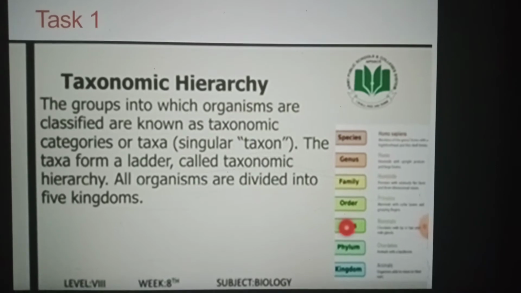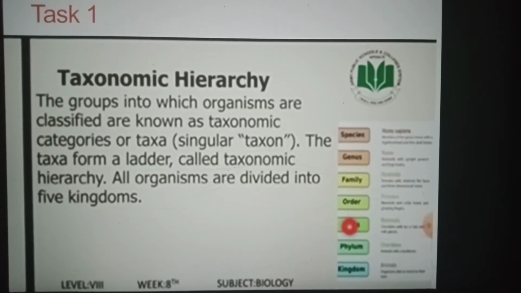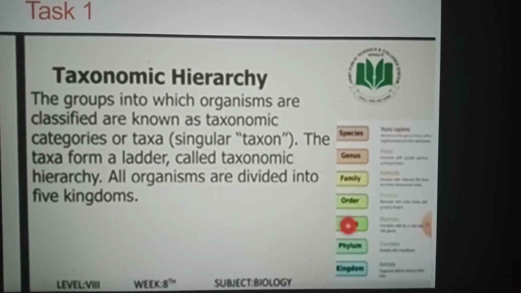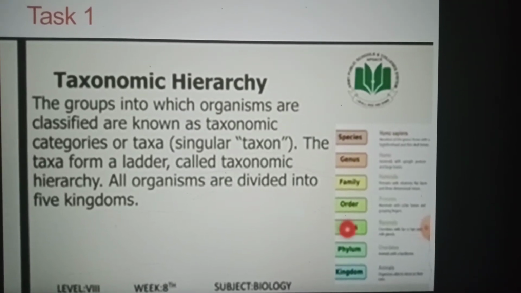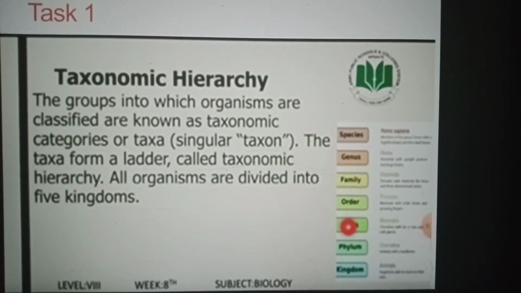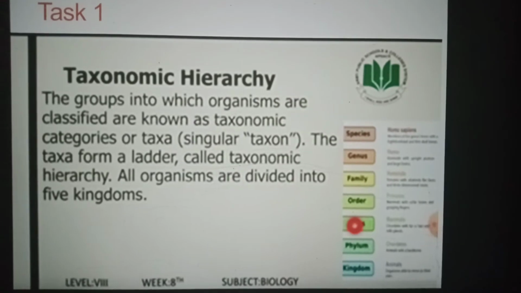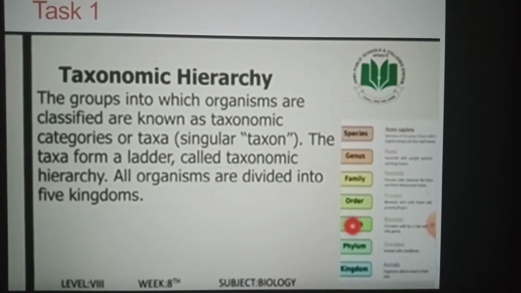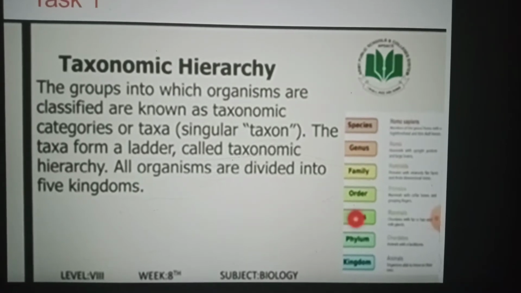Task 1, that is to understand about taxonomic hierarchy. The groups into which organisms are classified are known as taxonomic categories or taxa, and singular is taxon. The taxa form a ladder called taxonomic hierarchy. All organisms are divided into 5 kingdoms.